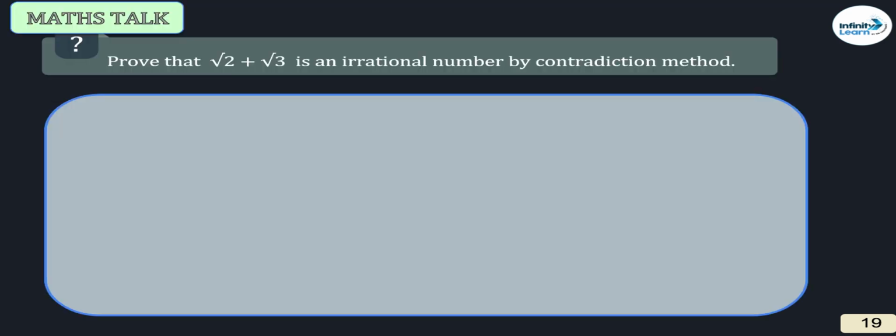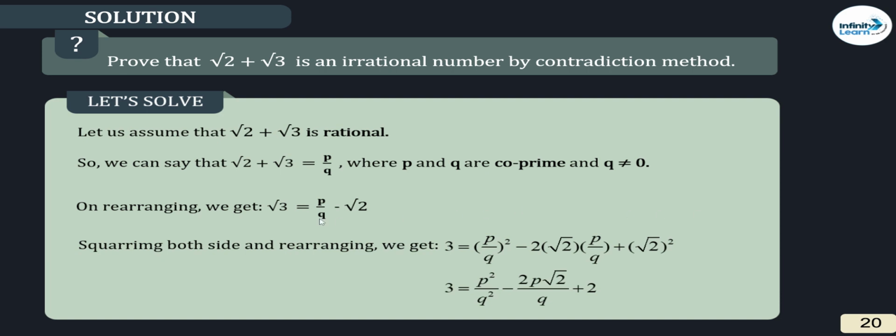Okay. Question number 3. Prove root 2 plus root 3 is an irrational number. Let us assume root 2 plus root 3 is rational. Root 2 plus root 3 equals p by q, where p and q are co-prime and q should not be equal to 0. Root 3 equals p by q minus root 2. Transpose root 2 to this side. What will we do now? Squaring both sides. What will come? 3 equals p by q whole square minus 2ab plus b square. So this will become p square by q square, it will become 2 root 2 p by q plus 2.